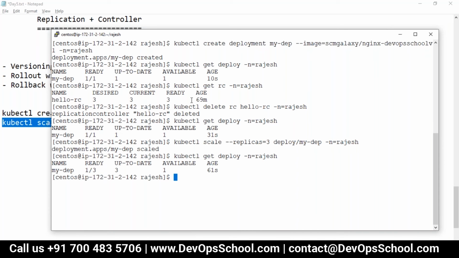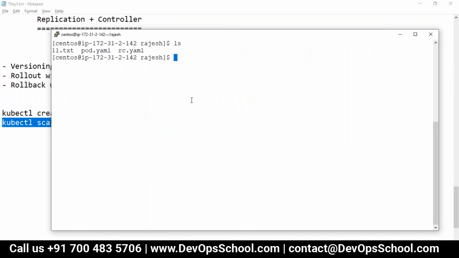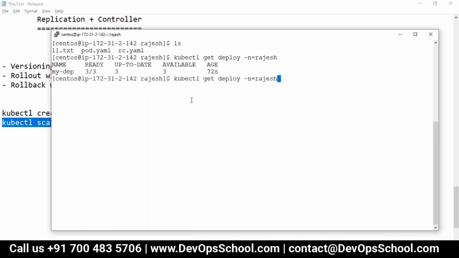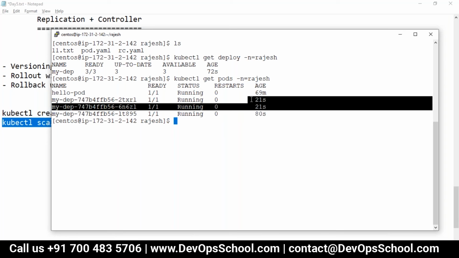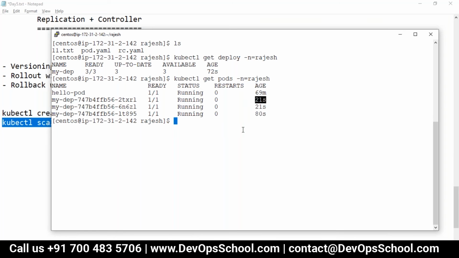You can see here 3 deployment. So now if you see here, get pods -n Rajesh. See, these are the 3 pods coming from the same deployment. You see this first got created here, and then now you got created here. Look at the age. Now if I describe the pod which is created by deployment, it's a very interesting thing.